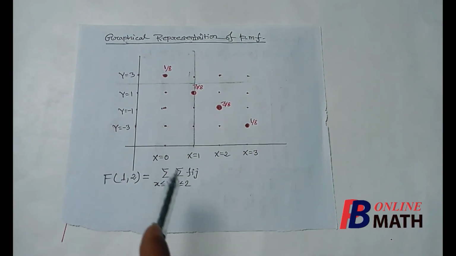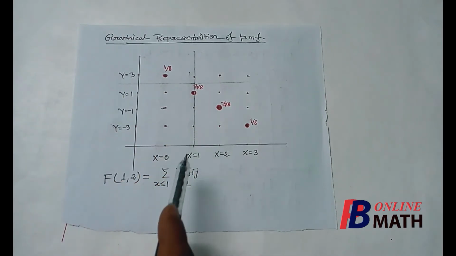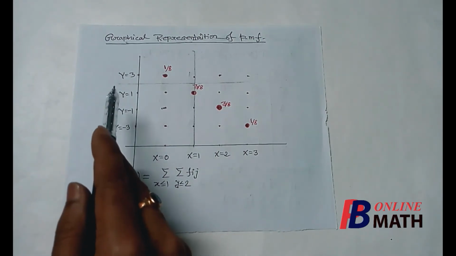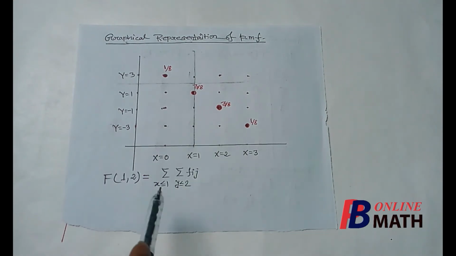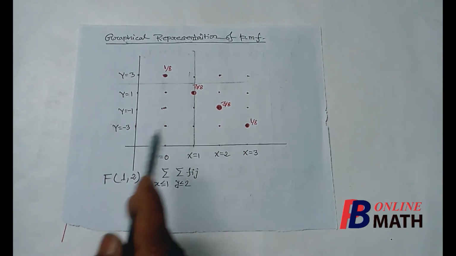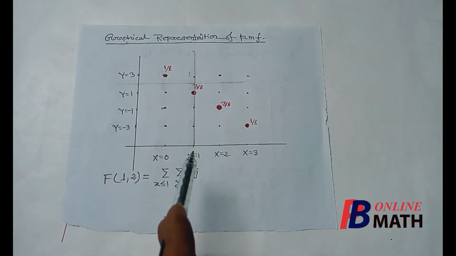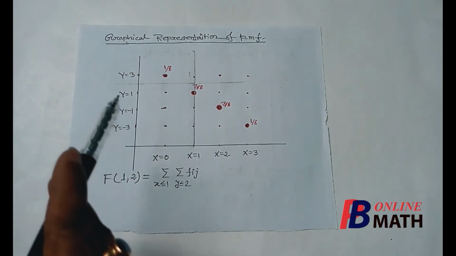Now we are considering this area bounded by these 2 horizontal and vertical lines. Y less than or equal to 2 means the area downwards, and x less than or equal to 1 means all the area on the left hand side of this vertical line. So actually we are considering this area including the 2 lines. If we want to find the sum of the masses that lie in this area, let us find how many masses lie in this area.